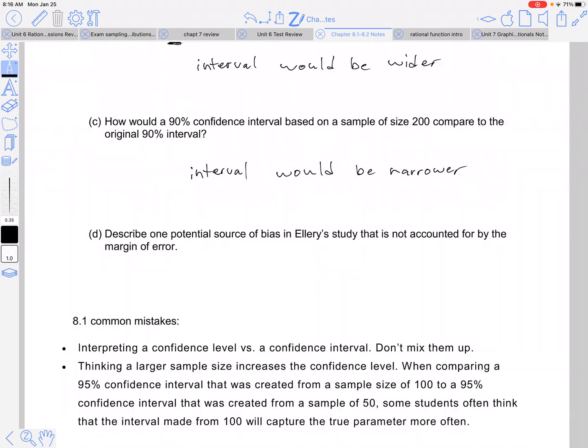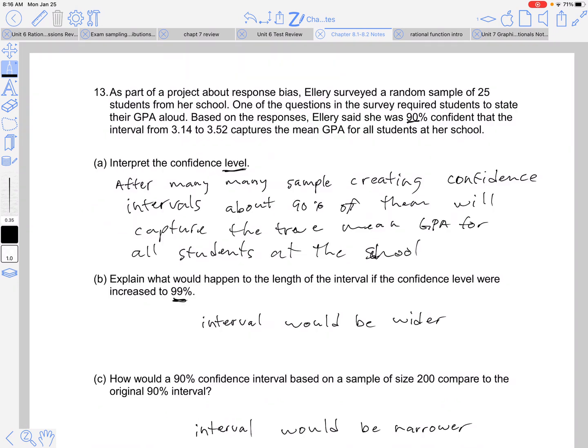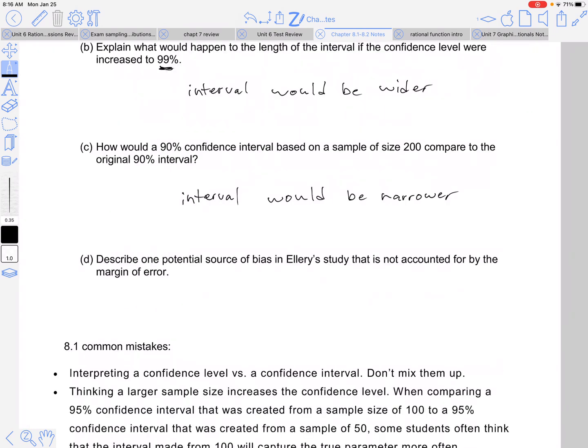Describe one potential source of bias in Ellery's study. Well, she's having them say it out loud, right? So if you have somebody say something out loud there, they might be embarrassed or they might not remember, right? So they don't have to go look it up. So a lot of things could go wrong, but this is called response bias.